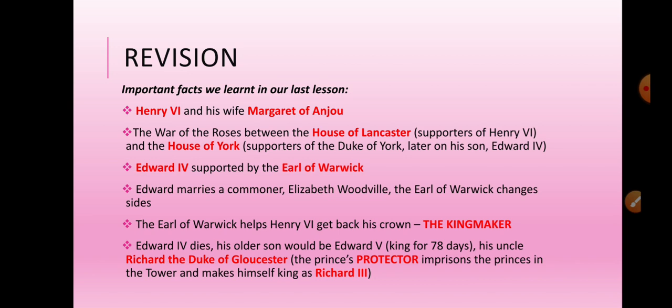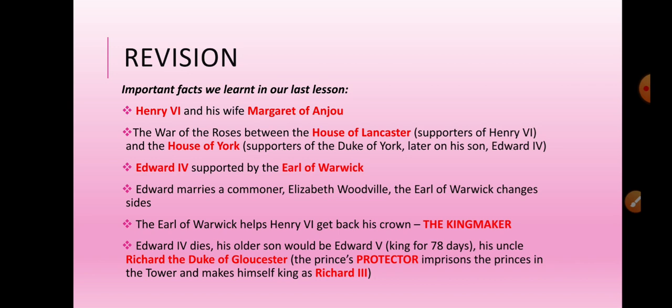Briefly, they deposed Edward IV, and Henry VI gets back on his throne. So Earl of Warwick becomes the kingmaker, the second time he made a king. Although Henry VI becomes king for a very short period of time, Edward comes back and takes back his throne and kills Henry. Margaret of Anjou lives in exile for the rest of her life as a poor princess.